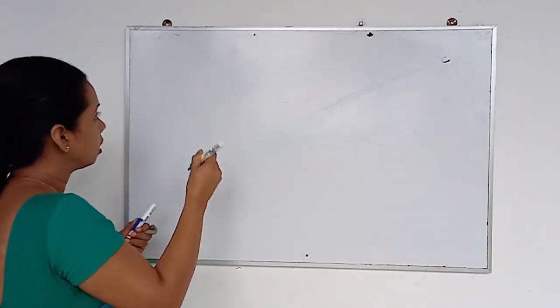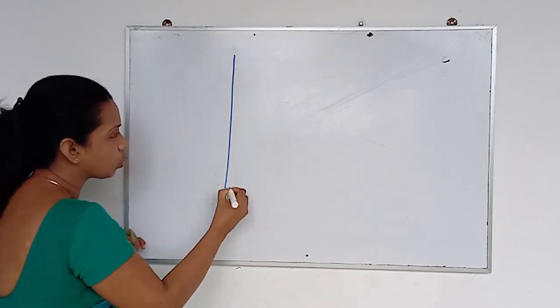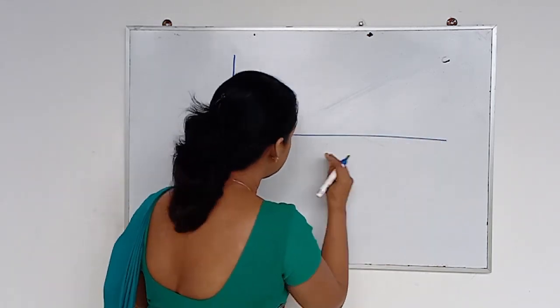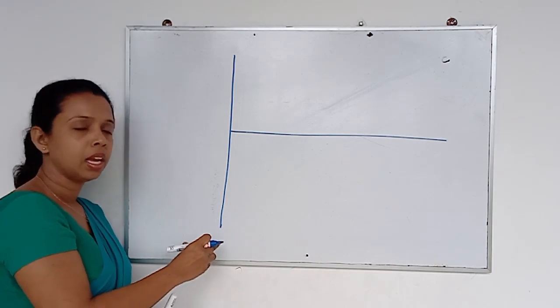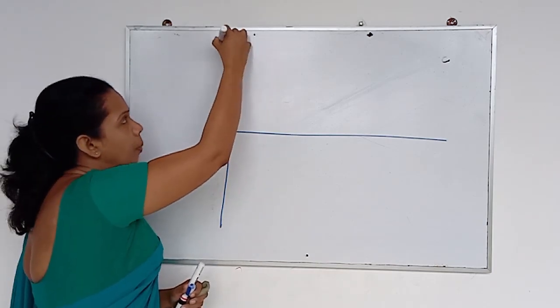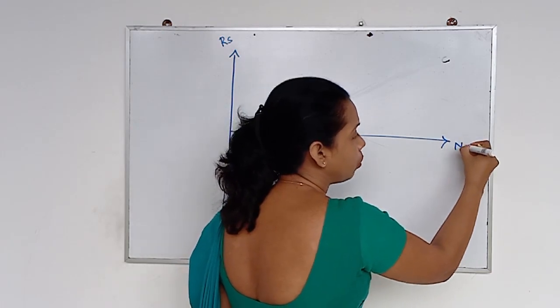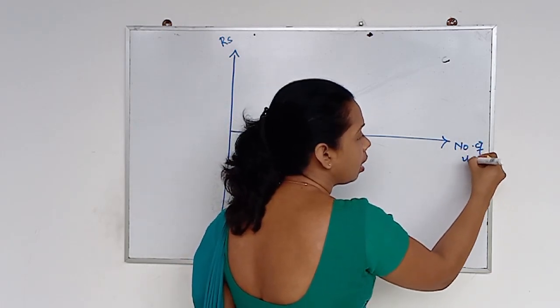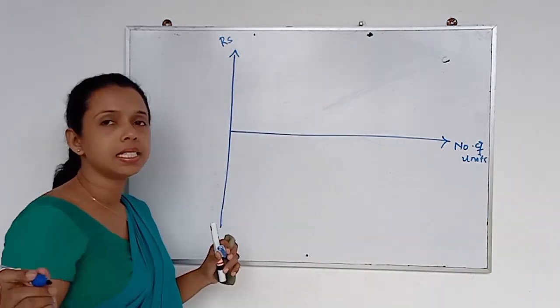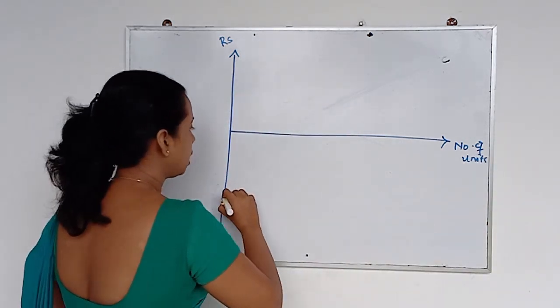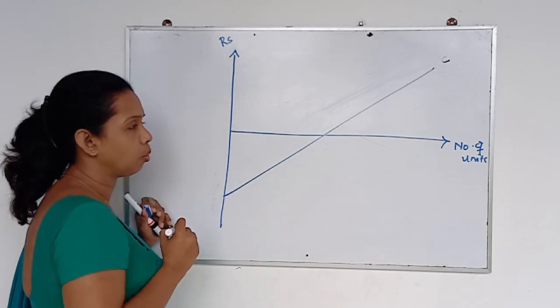It's like this. Look at this. So far we didn't consider the negative side of the y-axis. Now here it is the rupee value, and here it is the number of units, right? In this chart, we consider the profit value.